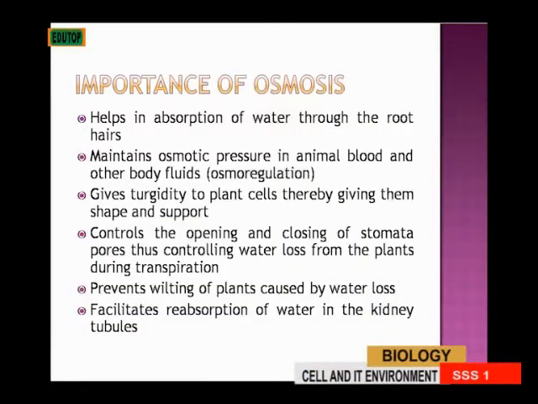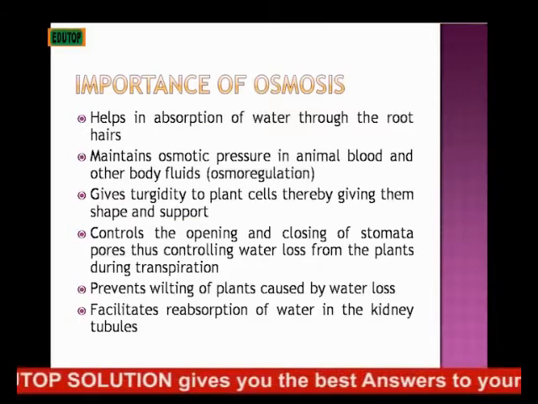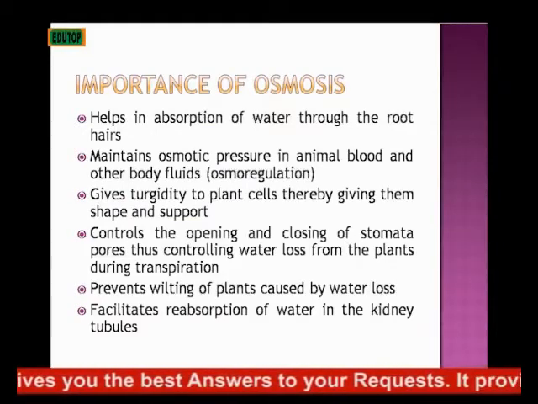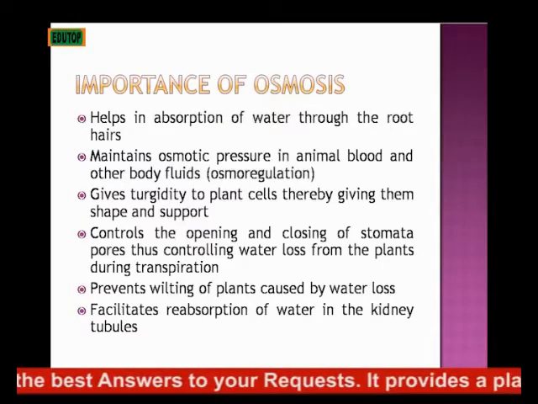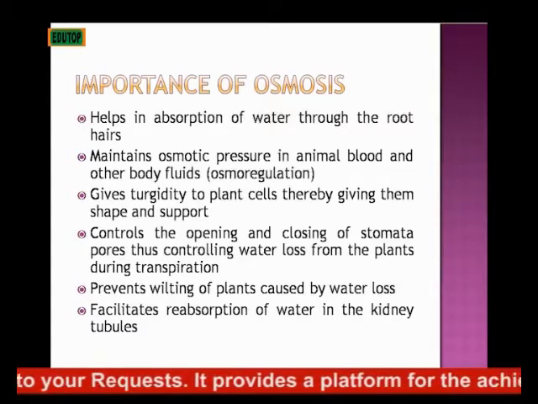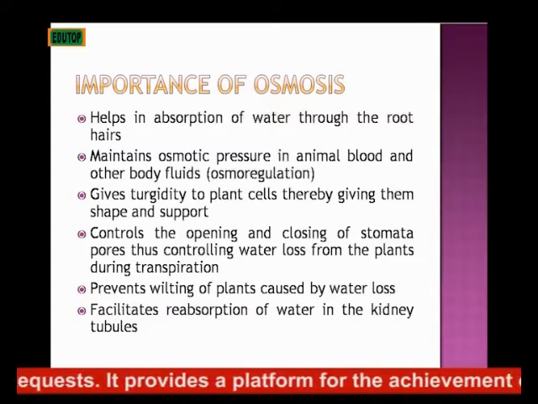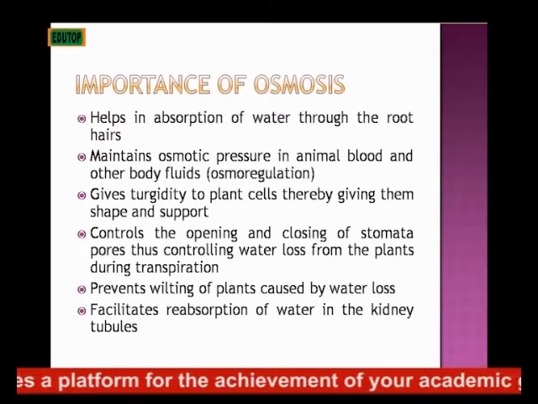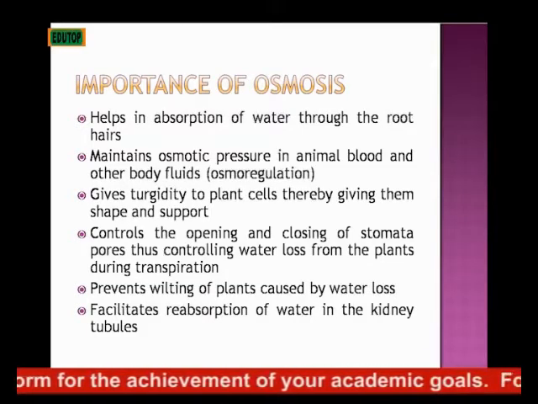Now, what is the importance of osmosis? Osmosis helps in absorption of water through the root hair. Water is absorbed by osmosis through the root hair. Then osmotic pressure is maintained in animal blood and other body fluids. That is, there is a balance of movement of water that occurs in the blood of animals by osmoregulation.